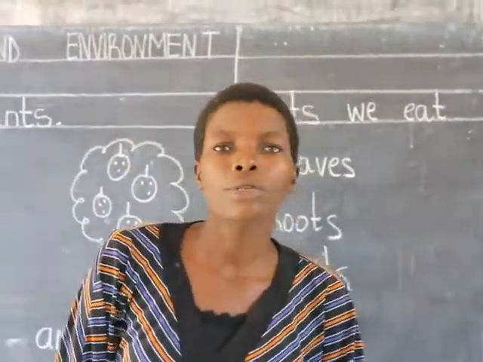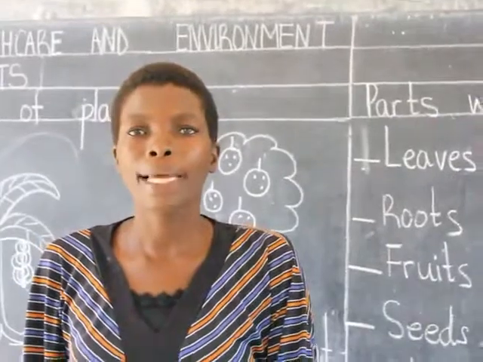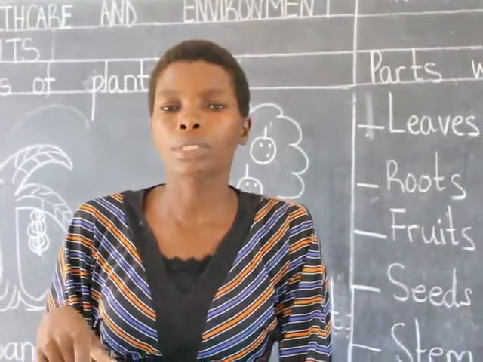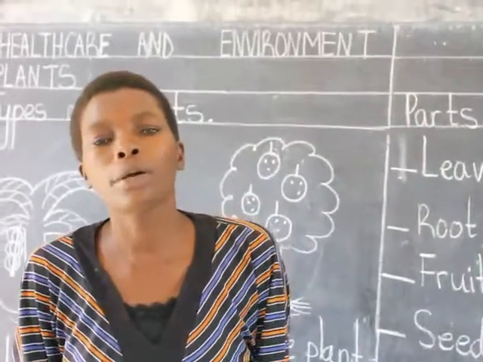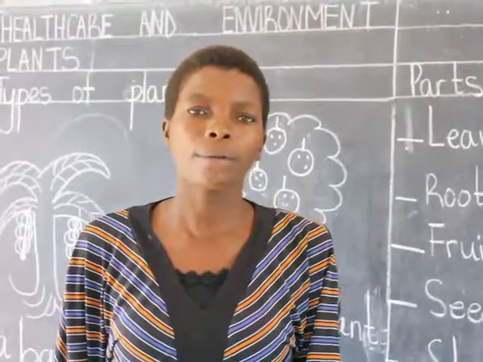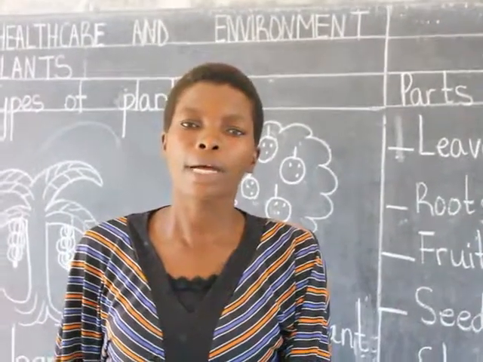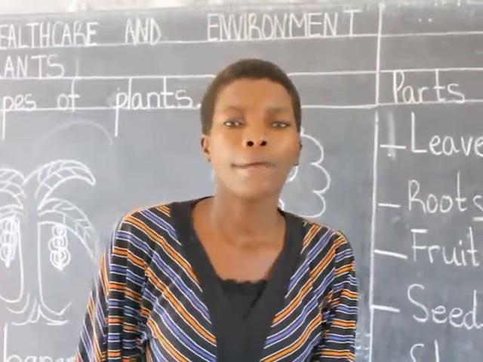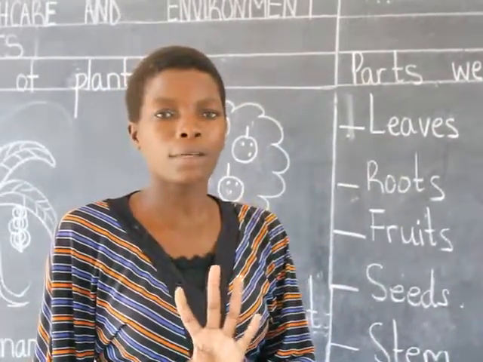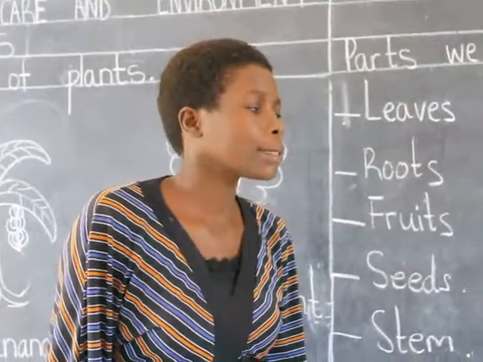Another plant that we eat the roots of, we have potato plant. The roots are underground. We eat the potato roots. Another plant that we eat their roots, we have cassava. Cassava, all of us eat the cassava, but we eat the roots of cassava. Another example is yams. We eat the yams, the roots parts of yam plants.